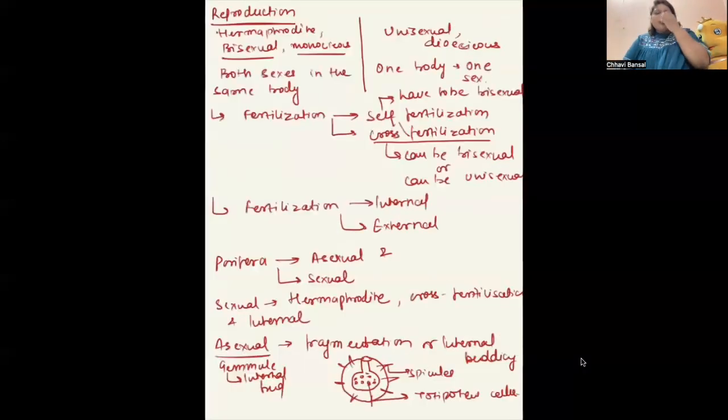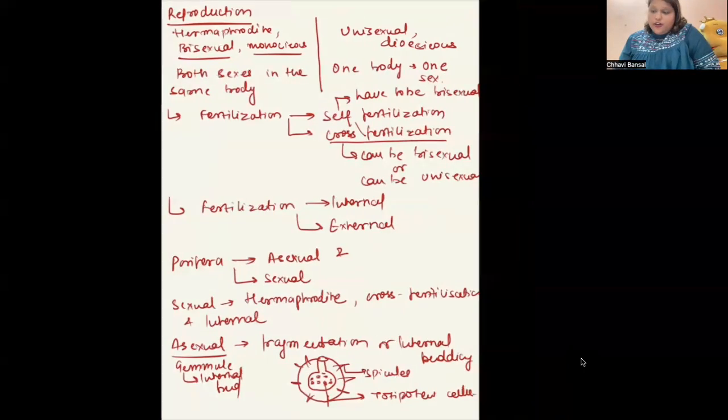Next is reproduction. In case of poriferans, they are hermaphrodite, bisexual or monoecious. The fertilization takes place inside the body and they undergo cross-fertilization. These are three things that are for sexual reproduction. For asexual reproduction, they undergo either fragmentation or internal budding. The internal bud is called a gemmule, which is formed by the aggregation of multiple archaeocyte cells or totipotent cells, and then outside, the mesohyl cell layer forms spicules, forming the internal bud.